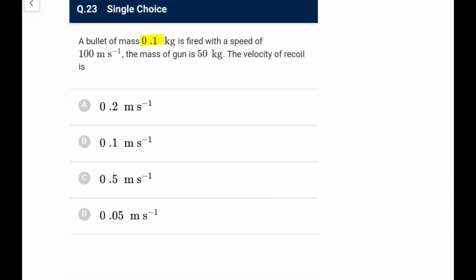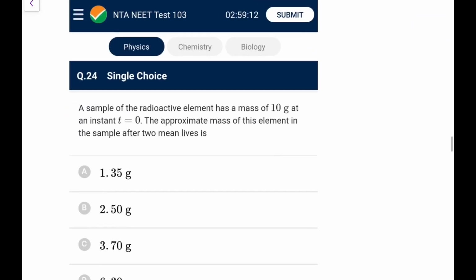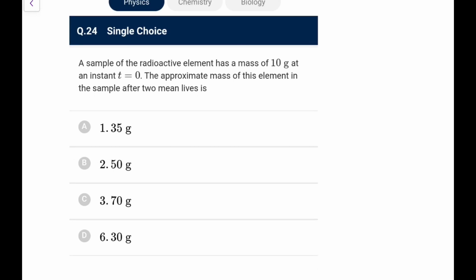A bullet of mass 0.1 kg is fired with speed 100, and the mass of the gun is 50. The recoil velocity, you can directly say, would be mass of bullet into velocity of bullet upon mass of gun, because the momentum needs to be conserved. So it is 0.1 into 100 upon 50, so it is 0.2 meter per second. That is what you will write. Go for A.